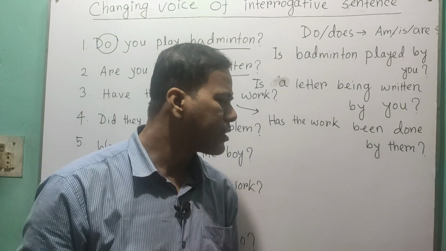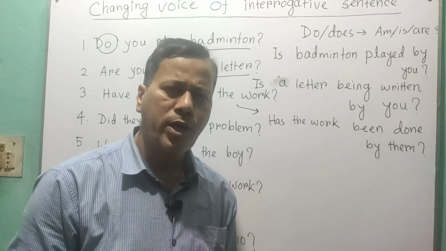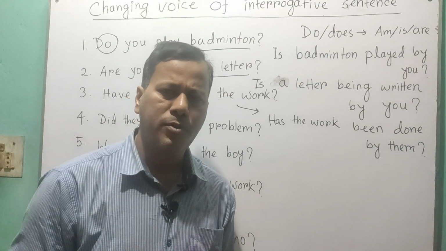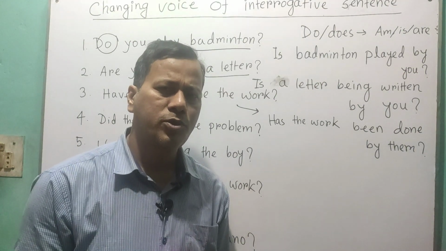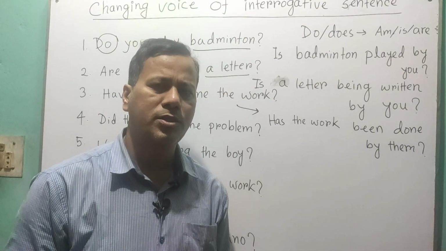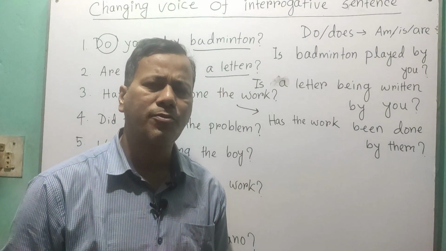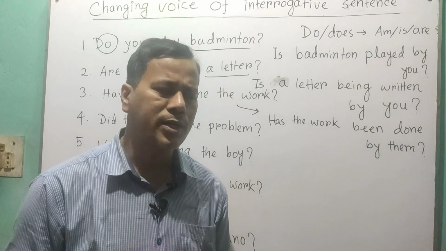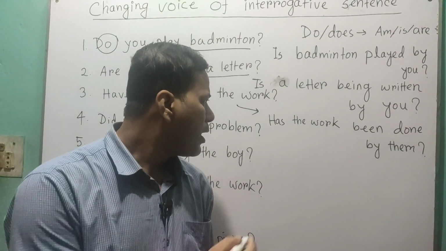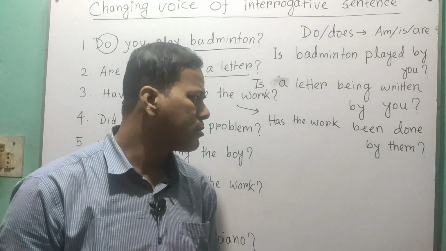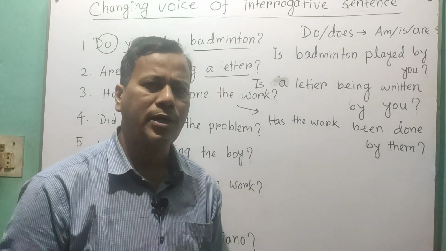Plural, like you can say we have, you have, they have, and of course I have. So before I, we also use have, though it is singular. Okay. But has is used only for the third person singular number. That has been written here, because the work is third person singular, and that is why we use has here.